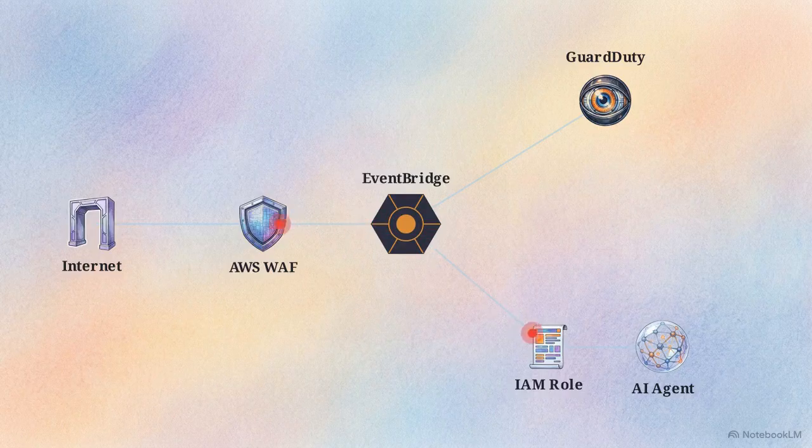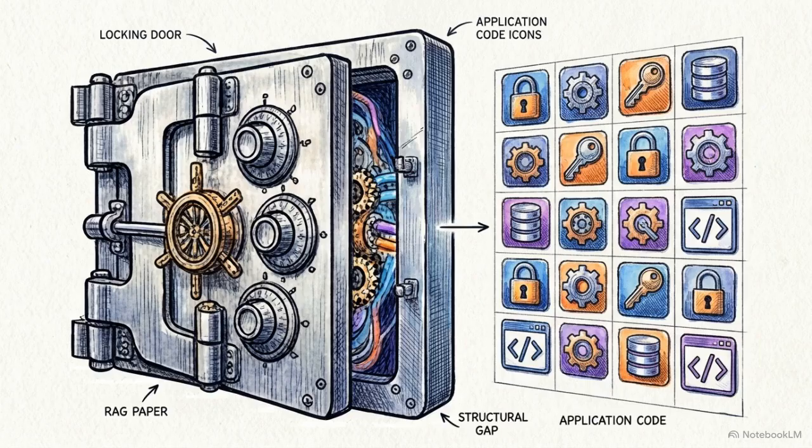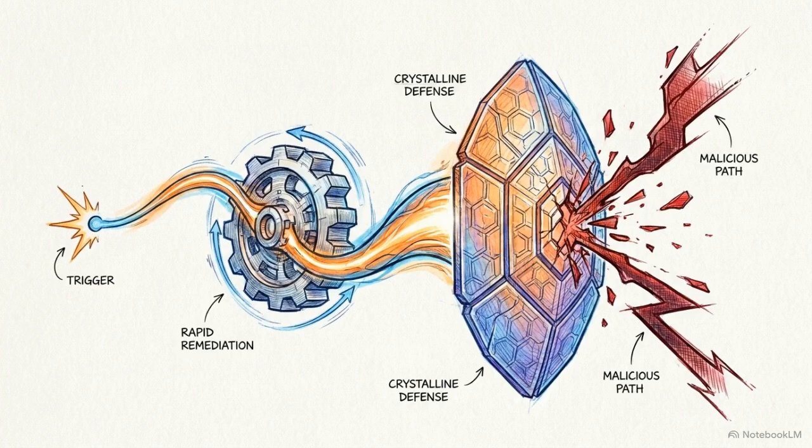For a rapid response, we route these GuardDuty findings through Amazon EventBridge. It triggers an automated remediation pipeline, instantly updating a WAF rule to block a malicious IP or automatically revoking the agent's IAM role. Secrets Manager removes valuable keys from the local environment, while the integration of GuardDuty and EventBridge enables the environment to detect and remediate threats without waiting for manual intervention.